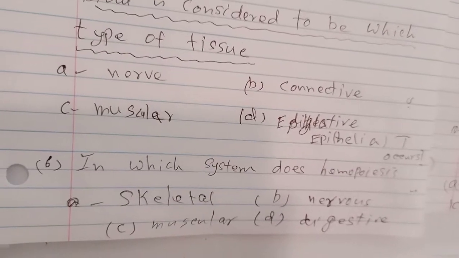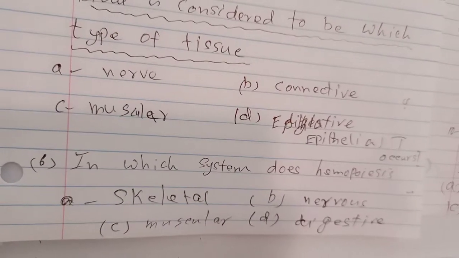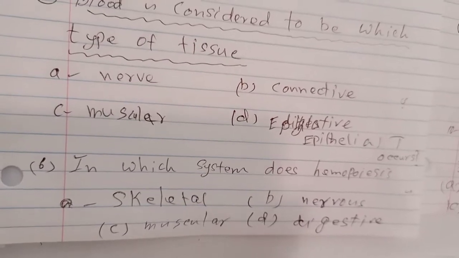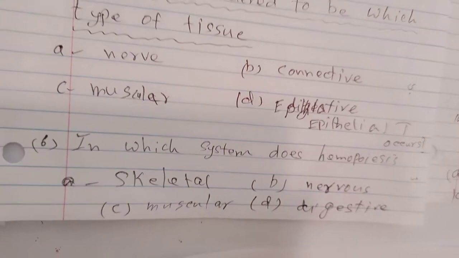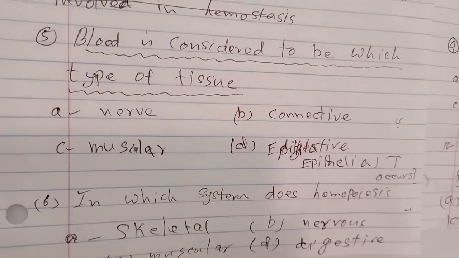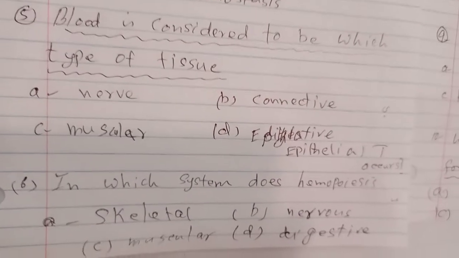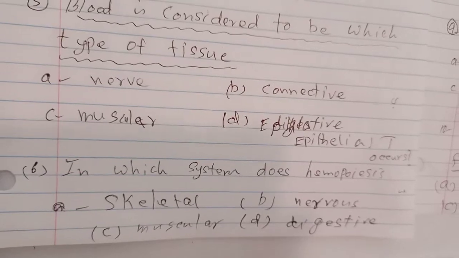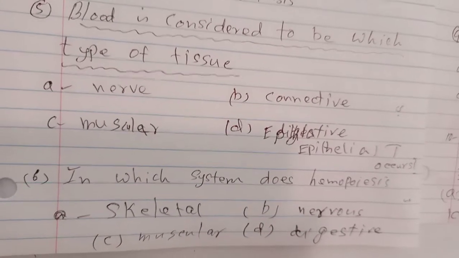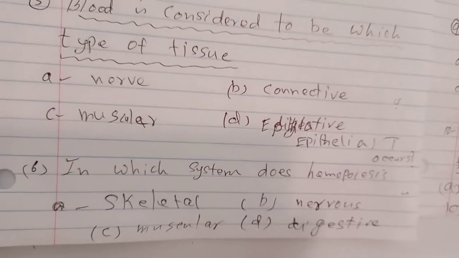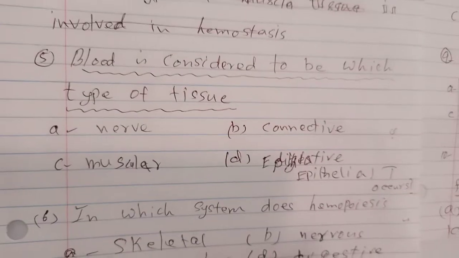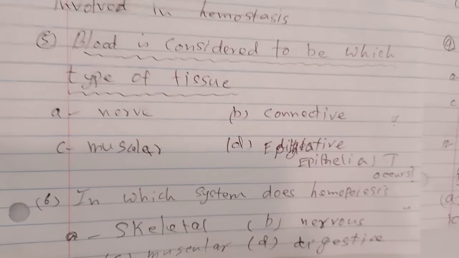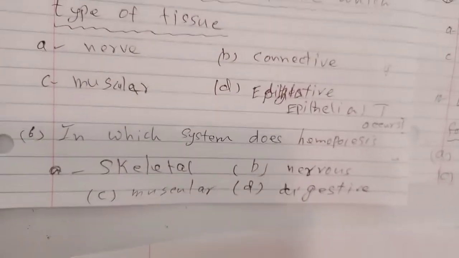Then C is the muscular tissue. All muscles of the body are made of muscular tissue. Connective tissue is the largest tissue of the body, and an example is blood. For example, blood connects. Connective means it connects something with something. So blood connects lungs with all the other parts of the body, each and every cell of the body. So the answer to this question is connective tissue, B.